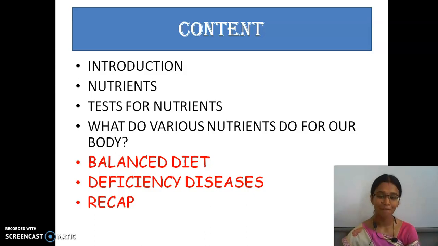Carbohydrate is called energy giving food. And then bodybuilding food, which helps to build our body. Protein. Yeah, good. And now we are going to see balanced diet, deficiency diseases, and then we will also have a recap of all this. Shall we move into the lesson?